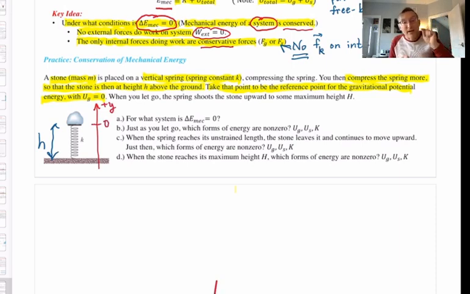It must be there because of what the problem told us. The problem told us to take y equals 0, and therefore U grav in this picture, I'm going to call this picture 1. We will take U grav equal to 0 when the stone is height h above the ground.